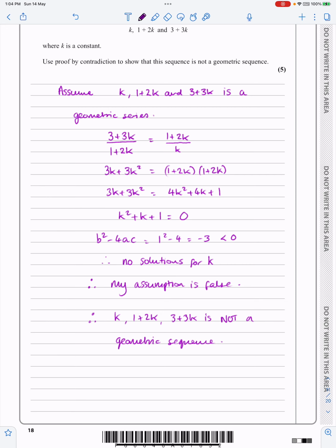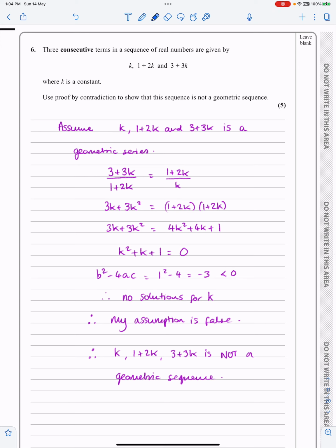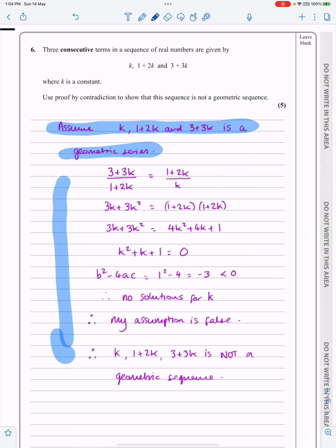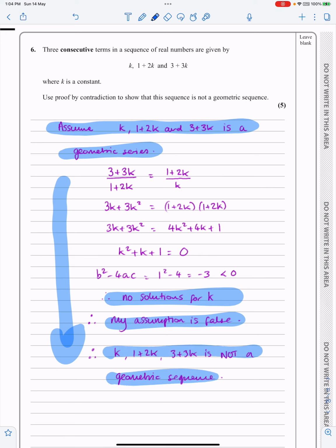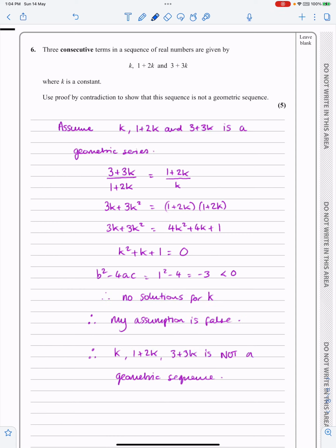And just quickly, as a summary. Once I've been asked to show that one, I assume the opposite, go through, end up with a problem, which leads to my assumption is false, which leads to going back and saying it's not a geometric sequence, the original thing I was trying to show. So that sort of approach will work no matter what the topic is that we're doing for the proof by contradiction. Okay, hope that makes sense.